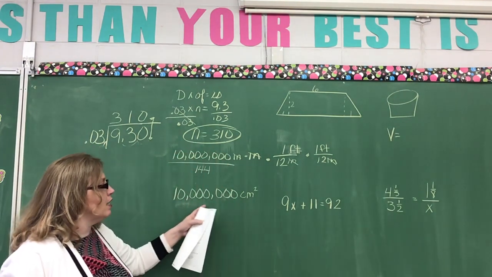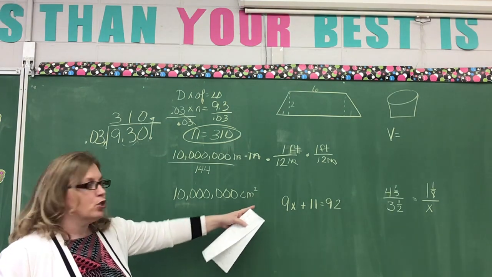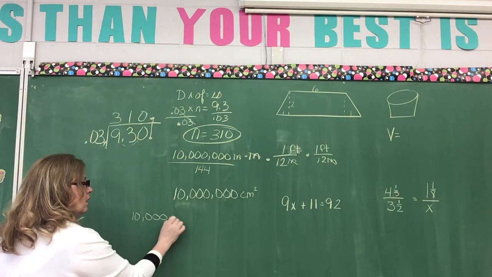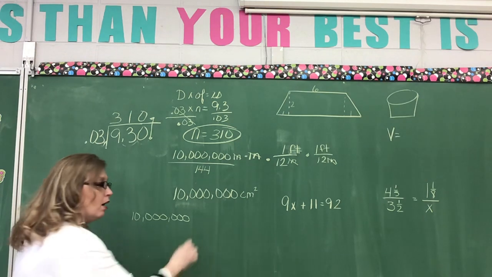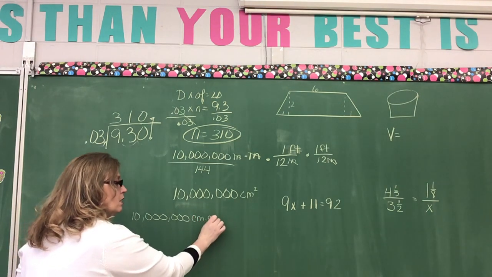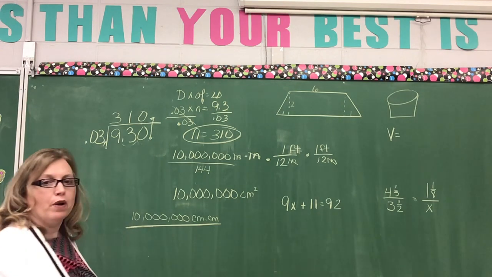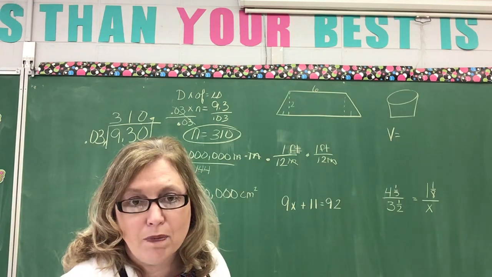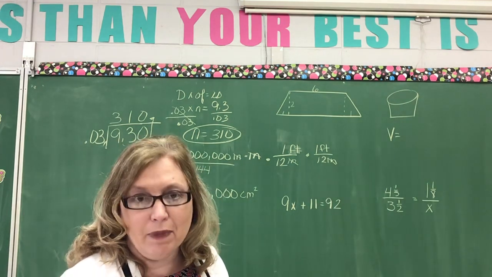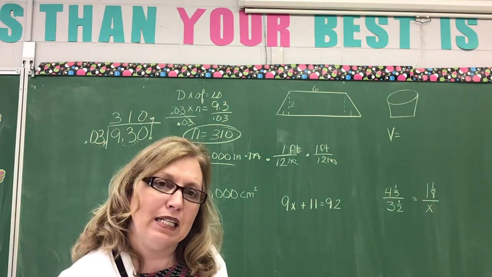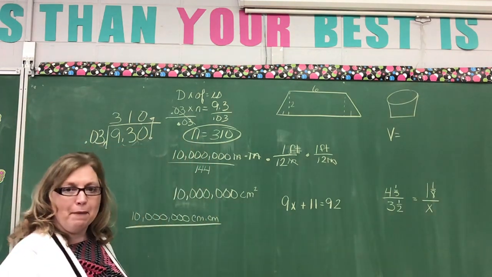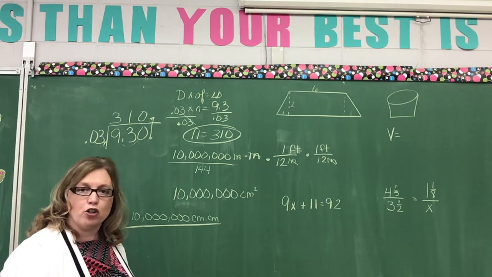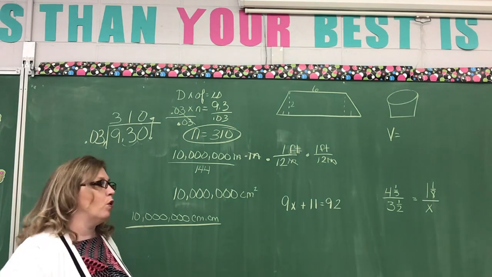Look at this one. We have 10 million centimeters square. So what are we going to do? We're going to multiply 10 million centimeters squared, which becomes centimeters times centimeters. I'm converting it according to our book. I'm converting 10 million square centimeters to square meters. So I have to say, how many centimeters are in a meter? Well, that answer is 100. Remember, centi means 1/100. Takes 100 of those to equal 1 unit.